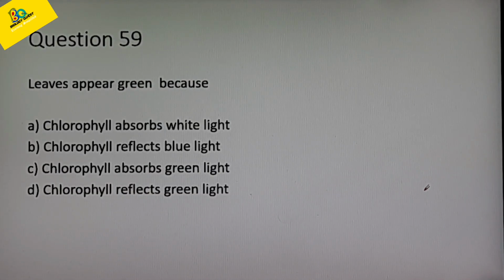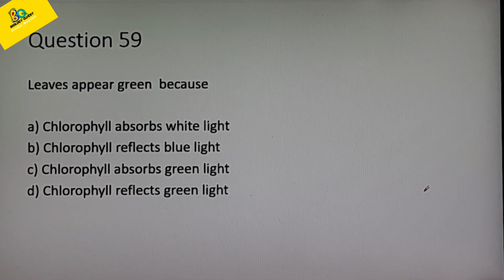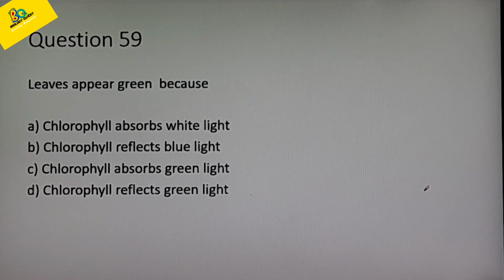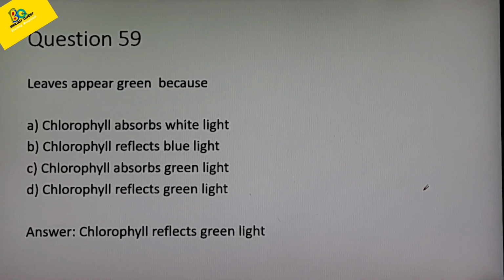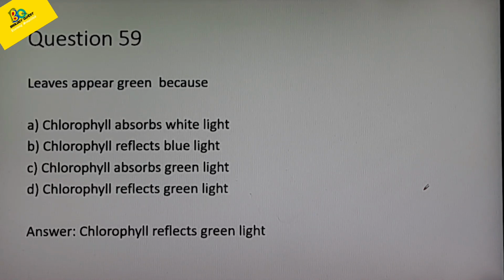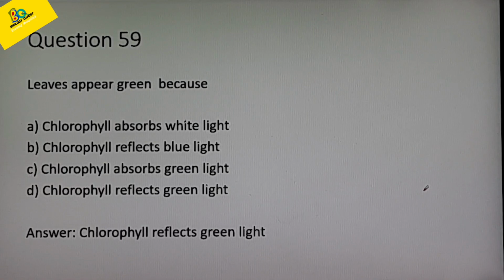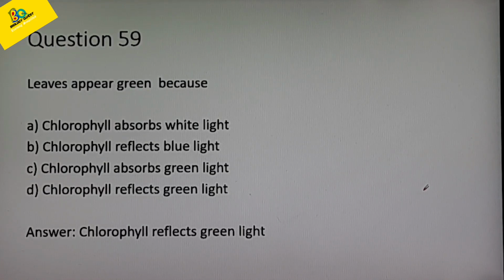Next question. Leaves appear green because, options are A, chlorophyll absorbs white light, B, chlorophyll reflects blue light, C, chlorophyll absorbs green light, D, chlorophyll reflects green light. What is the correct answer? Correct answer is option D, chlorophyll reflects green light. Leaves appear green because the chlorophyll pigment present in the leaf reflects the green light. That is the reason why the leaves appear green in color.